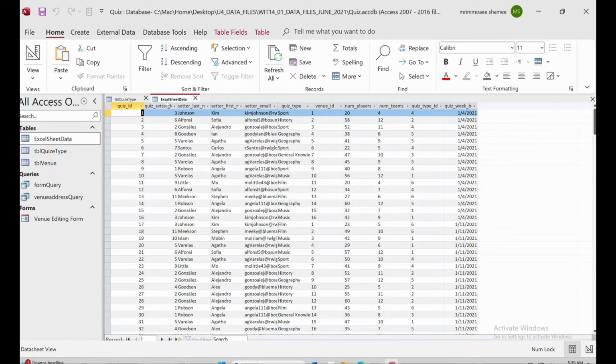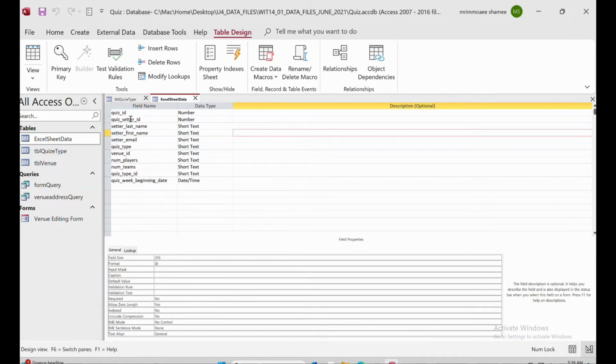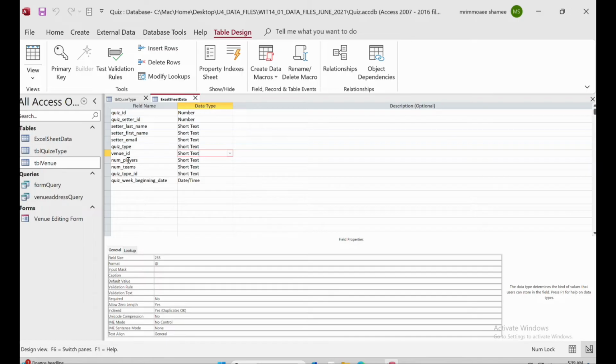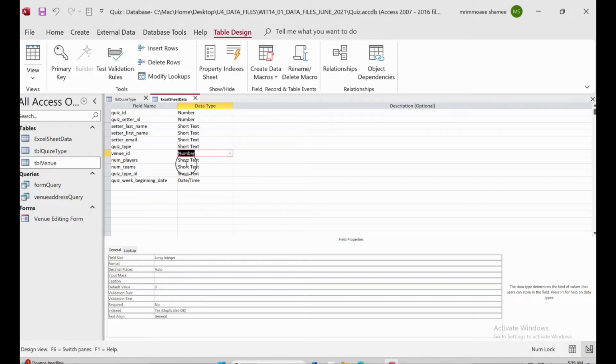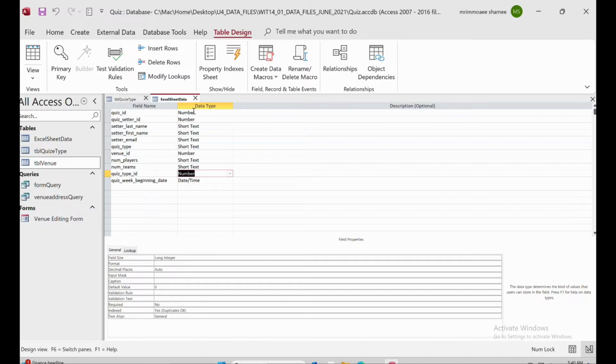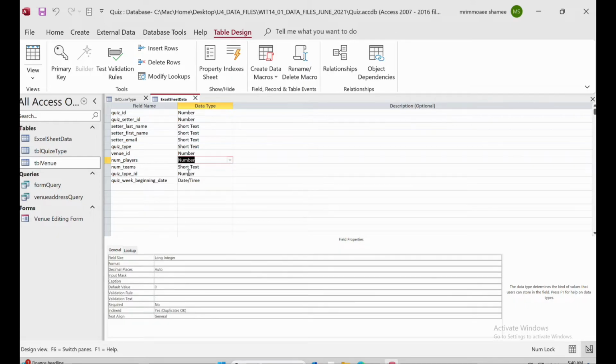move to your Excel sheet again and go to the data type view, design view. So from here, if we look carefully, we can see that both IDs are numbers, but when it comes to venue ID, it's short text, right? But if you go to this table and check the design view, it's auto number, right? So for that one, we have to set it as a number. It will be easier. Just write number for venue ID, and player quiz ID will also be number, because both IDs here are numbers. And then the number of players and the number of teams will both be number as well.